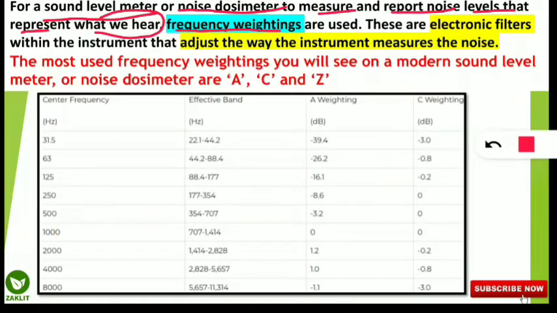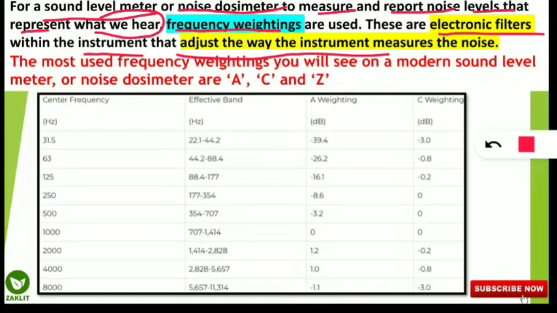These are electronic filters within the instrument that adjust the way the instrument measures the noise.